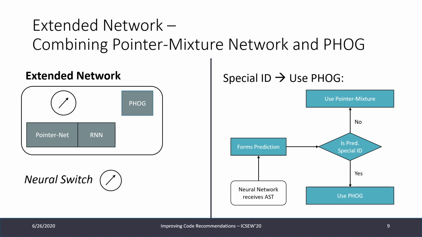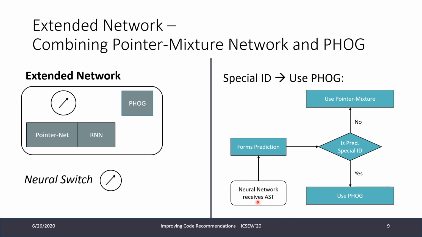So we combine the pointer mixture network and PHOG in something we call an extended network. This extended network has three components. It consists of both the pointer mixture network and PHOG, and a third component, which is similar to what we've seen before in the pointer mixture network, a switching mechanism. Now how do we make a prediction? We introduce something called a special ID. The special ID is just a keyword which tells us to use some other model. In this case, if the special ID occurs, use PHOG.